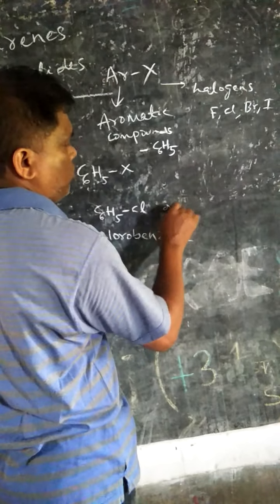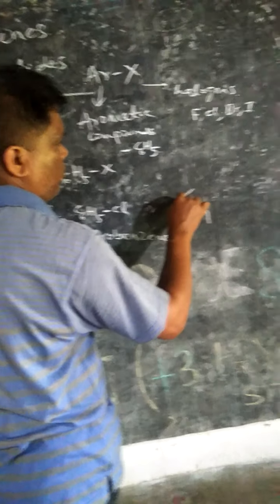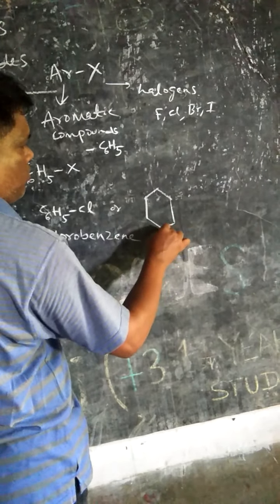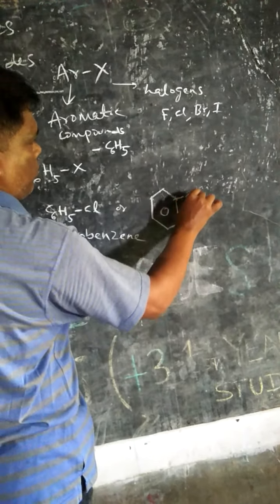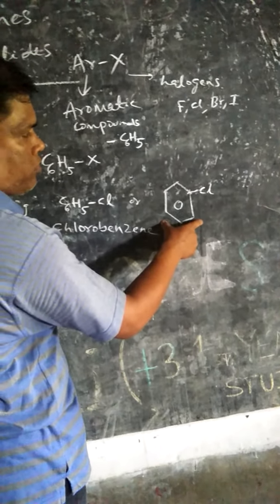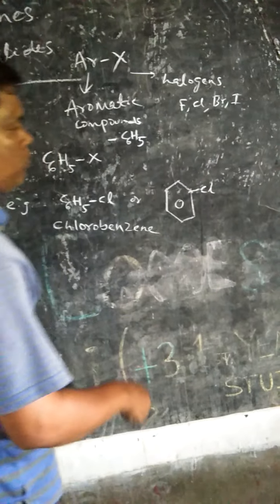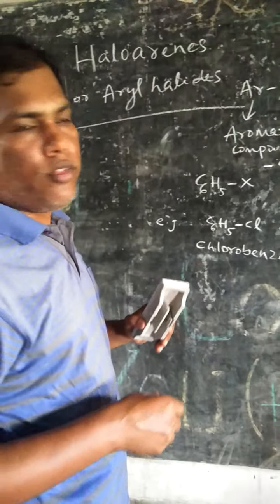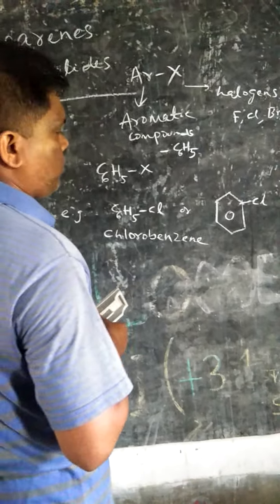Its structure: this is the phenyl group, the C6H5 group, and this is the chlorine. This is chlorobenzene.